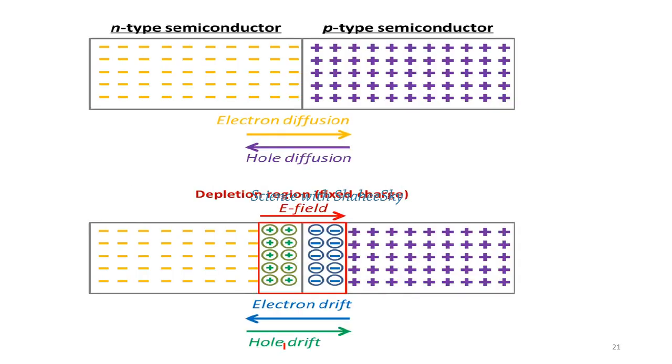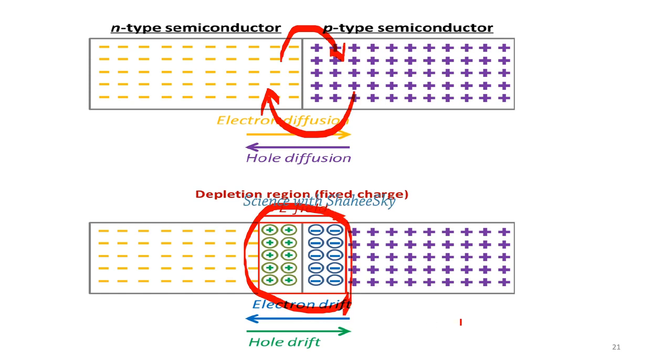Here in the p-n junction, we have negative electrons in the n type semiconductor and holes, which are positively charged particles, in the p type semiconductor, while the electrons are moving towards the positively charged particles. Then an electric field is created: positively charged particles move to the negative side, and negatively charged particles move to the positive side. Then this depletion area is created in between them.